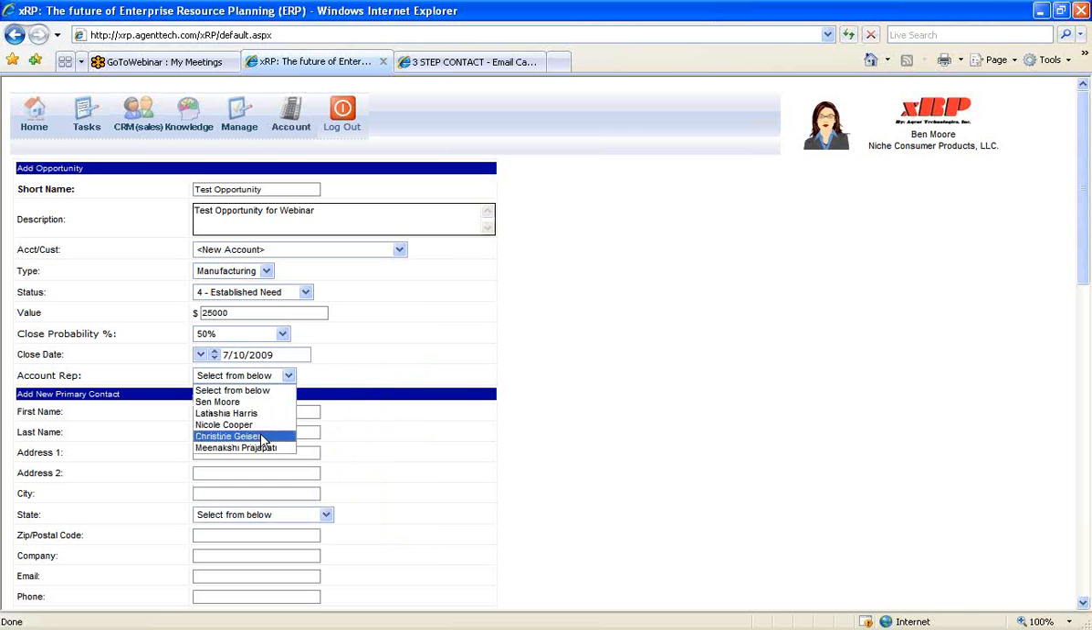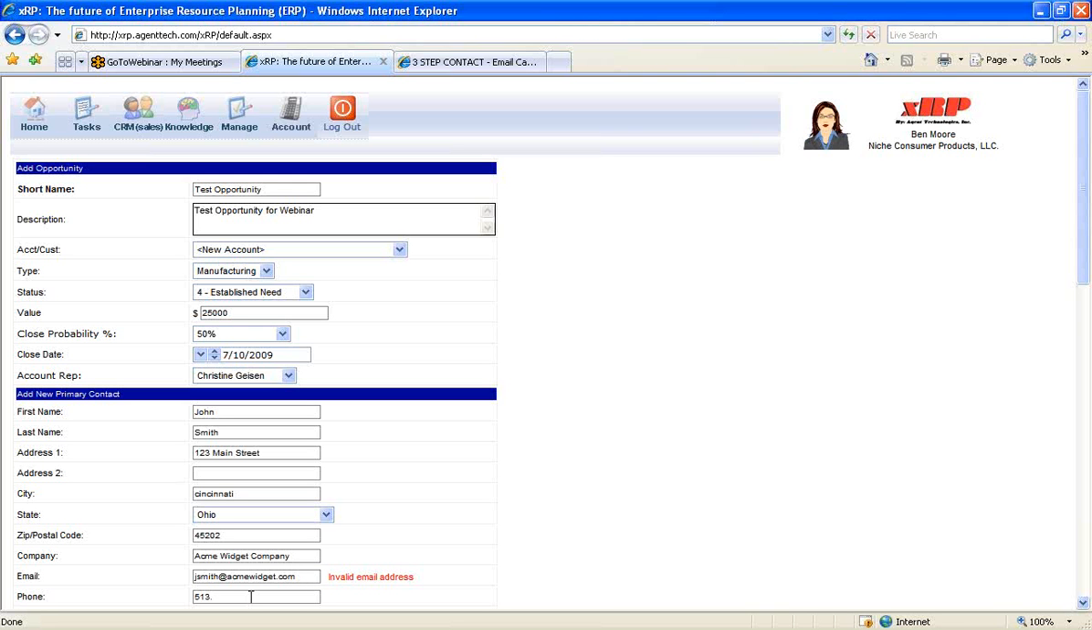Next, we choose our sales rep who's associated with this account, and now we add a primary contact. So I'm going to add a John Smith. Enter in an address for John Smith, so address, then city, then state, then postal code. For his company, he's going to be part of the Acme Widget Company. For email address, I'm going to enter jsmith@acmewidget.com. Also, I'm going to enter the phone number to reach John here.